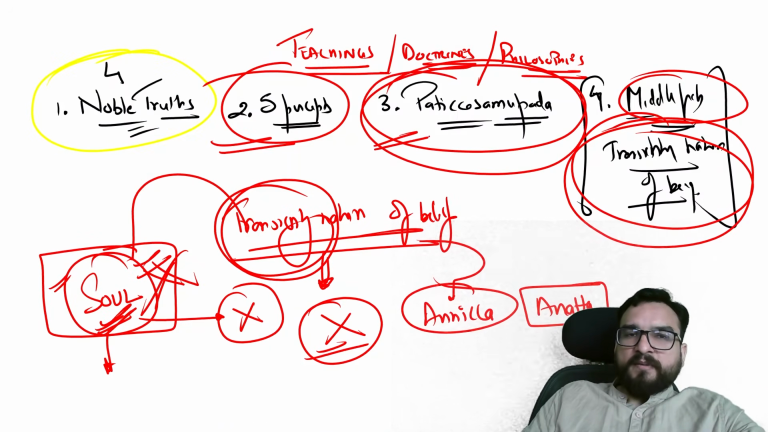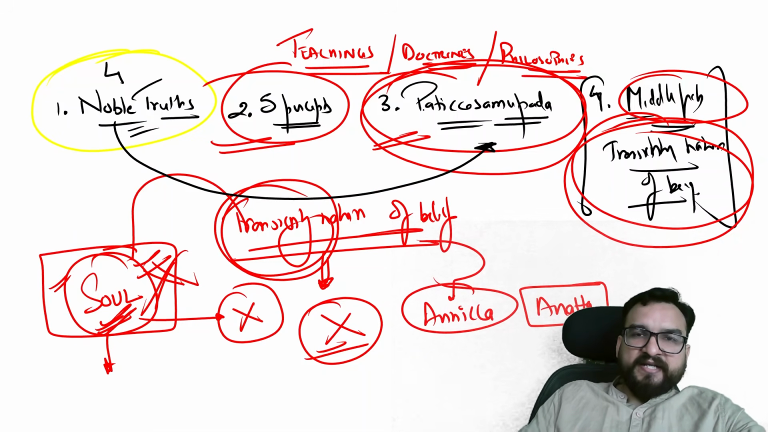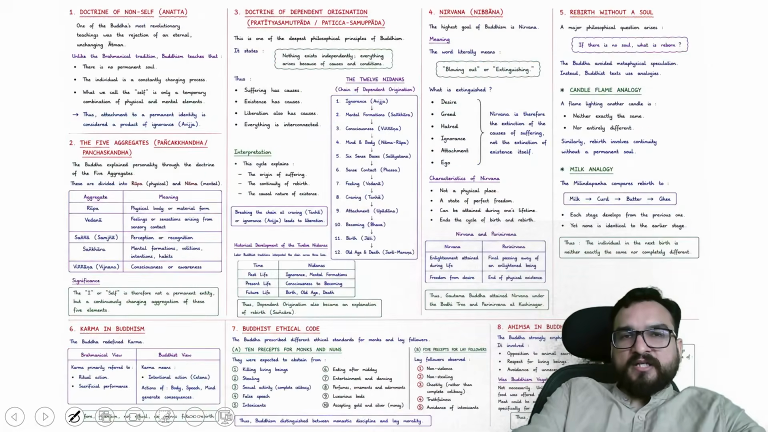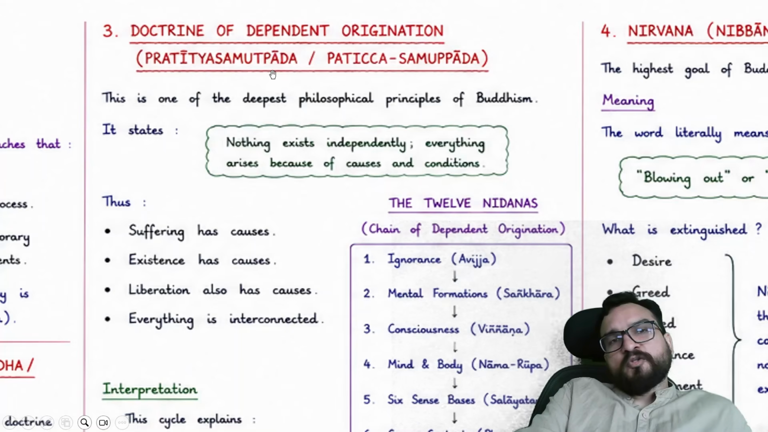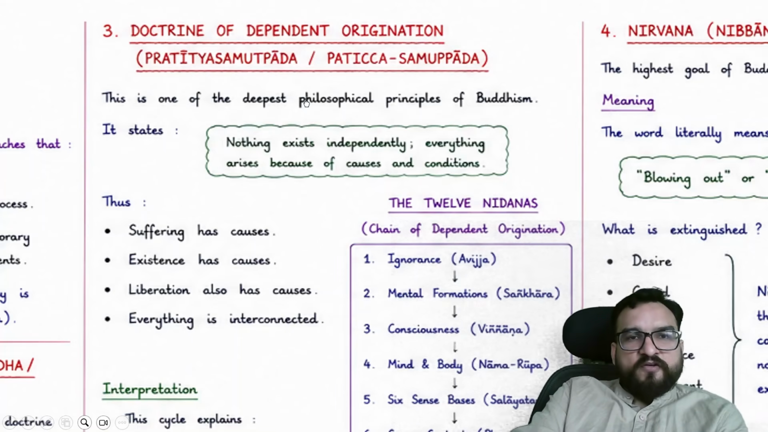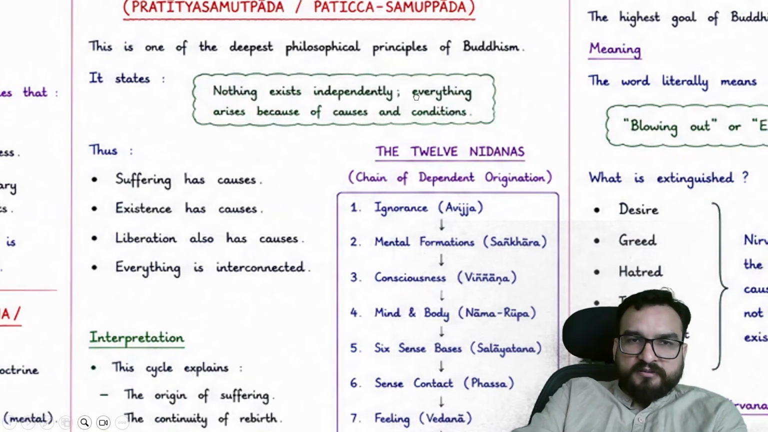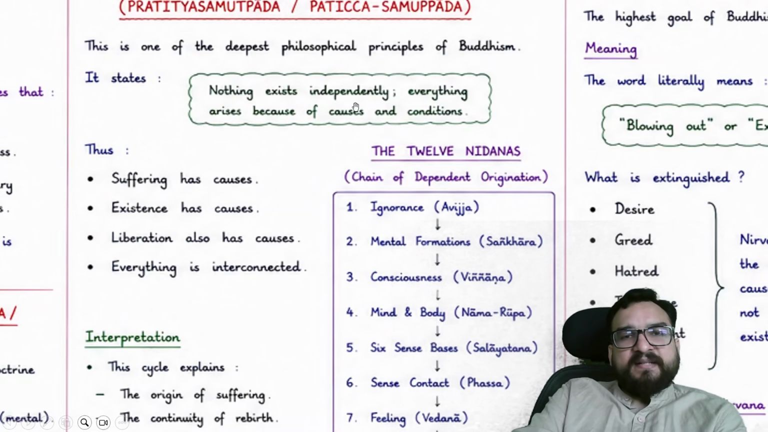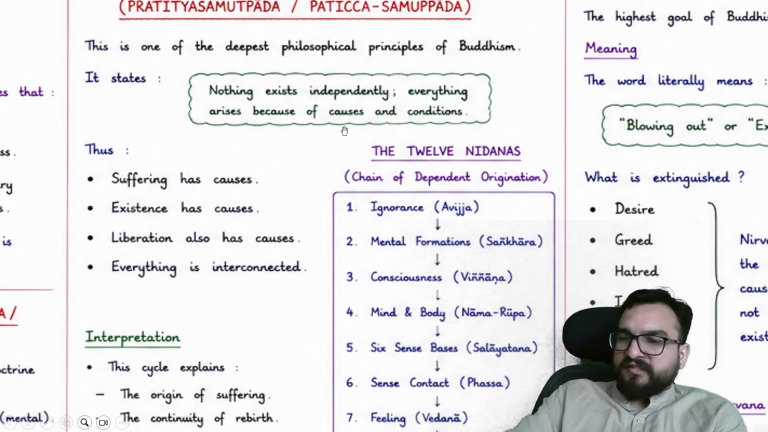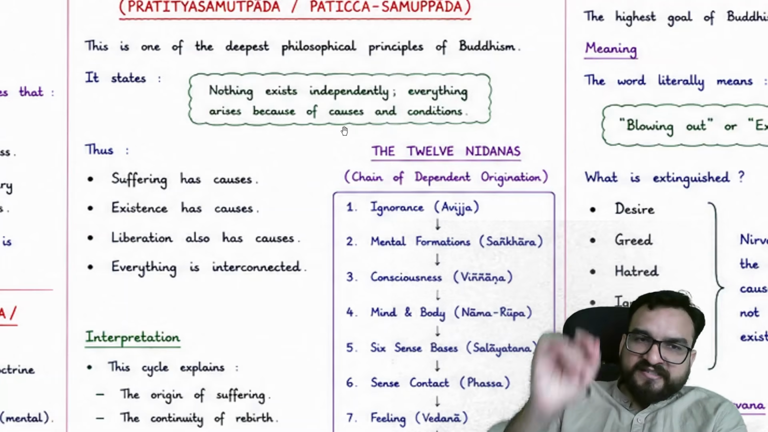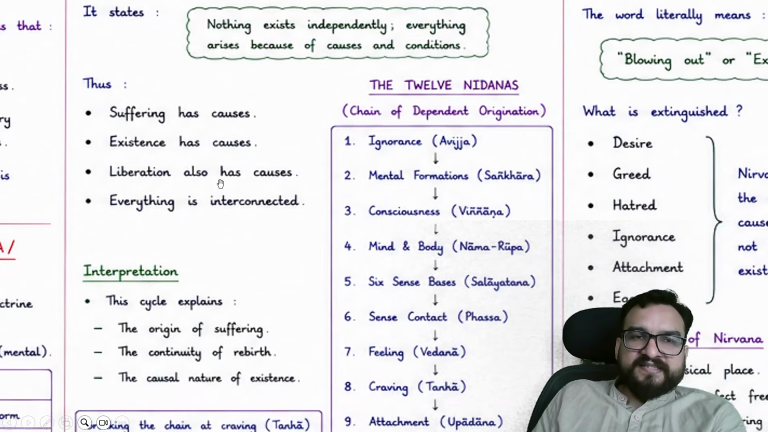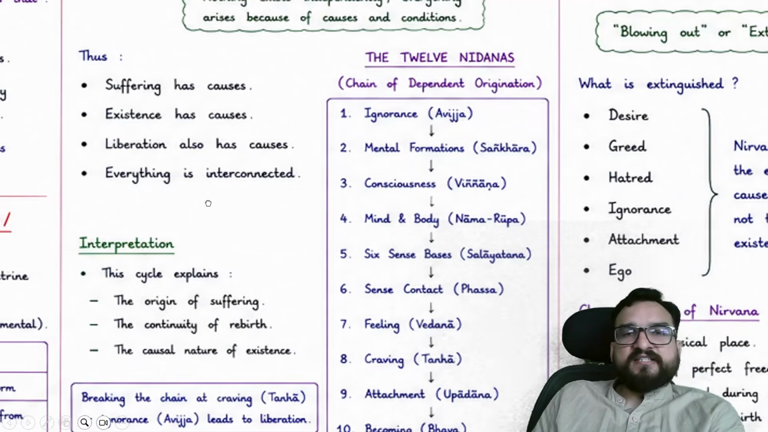Now comes the important part, which is explaining why desires come over here. And this is explained in his concept of Pratityasamutpada, also written as Pratitya Samutpada or Patika Samupada. This is one of the deepest philosophical principles of Buddhism. It states that nothing exists independently, everything arises from cause and condition. So if any desire is coming in you, it is not independent origination, it has some dependence, right? It is arising from something. So suffering has a cause, existence has a cause, liberation also has a cause, and everything is interconnected.